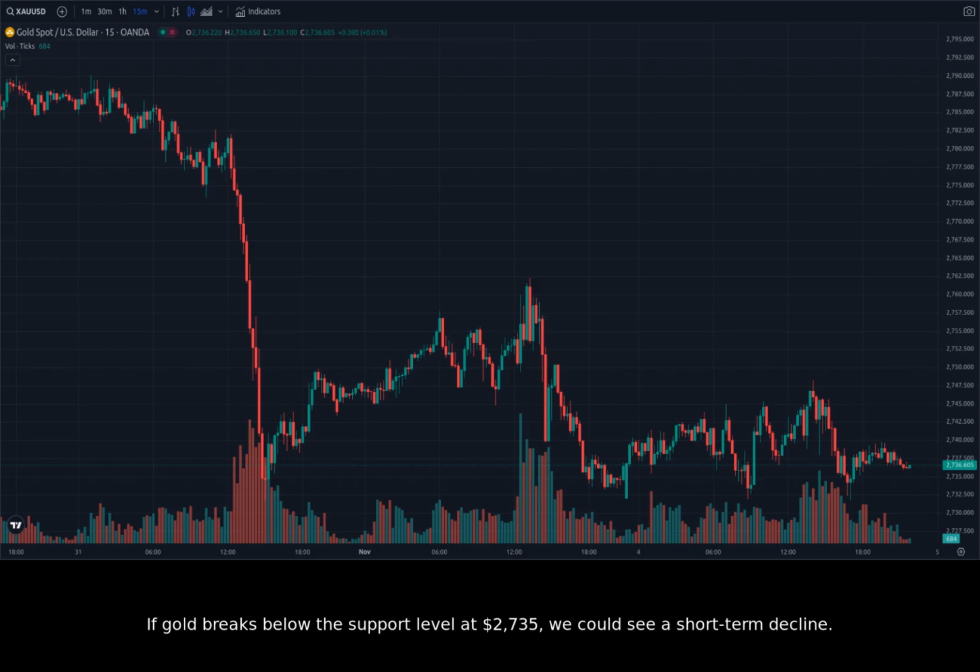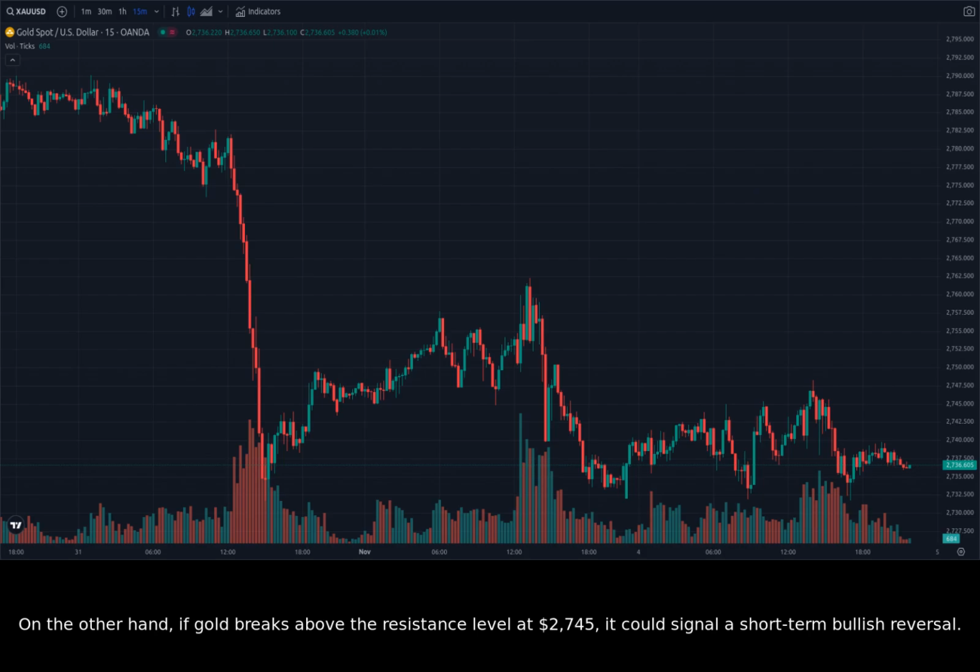The recent price action indicates that the bears are gaining some momentum, but the bulls are still putting up a fight. If gold breaks below the support level at $2,735, we could see a short-term decline. On the other hand, if gold breaks above the resistance level at $2,745, it could signal a short-term bullish reversal. The 15-minute chart is valuable for scalpers and traders seeking to profit from short-term price swings.